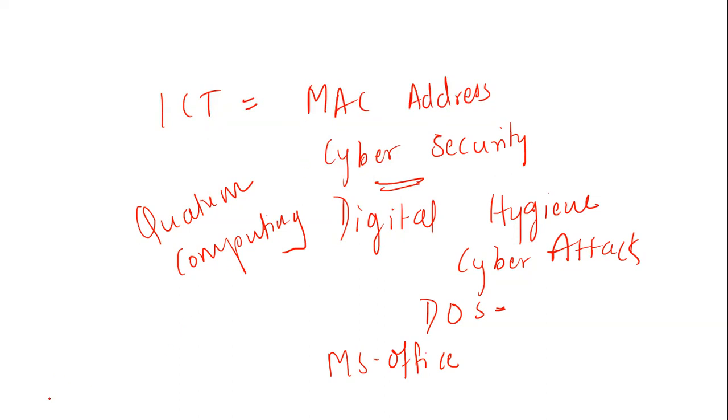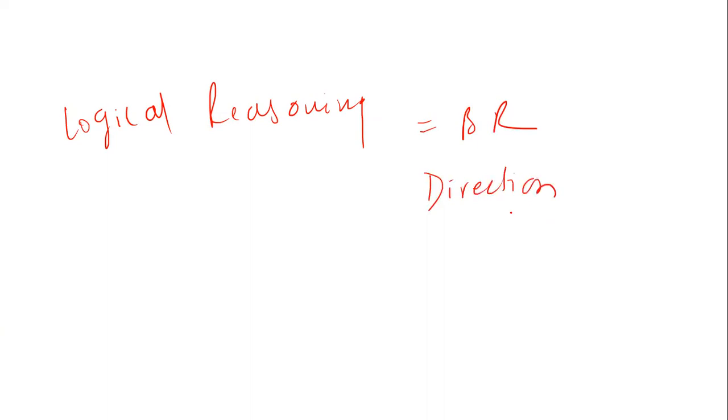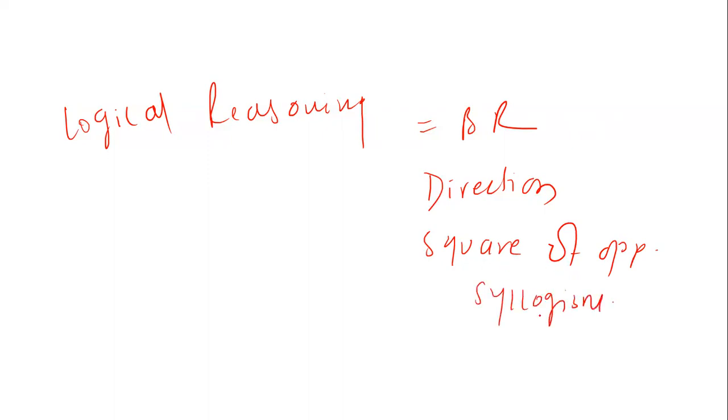Today, the next topic is logical reasoning. Some part of logical reasoning, students thought, will not be taken at all. But today, surprisingly, there were topics based on blood relation, direction, and square of opposition, which is one of the very common topics coming up. Syllogism was not asked last week, but there was a question on informal fallacy, that is appeal to ignorance. So these topics were very common in logical reasoning.